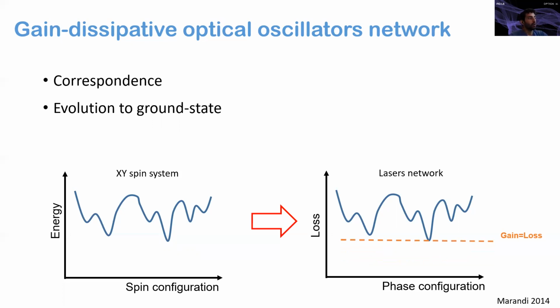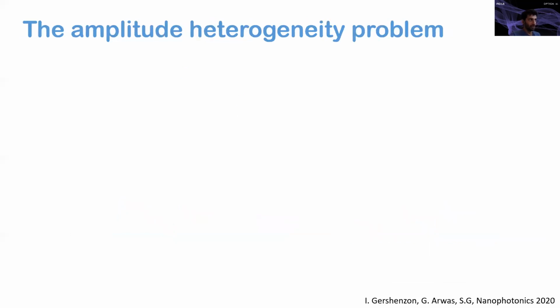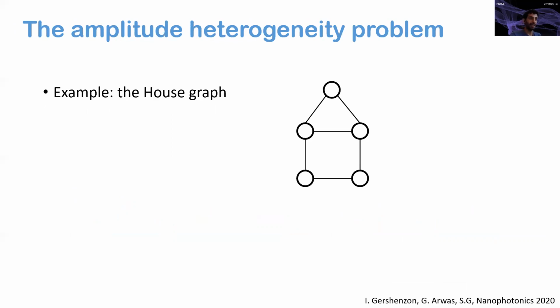So in this work, we show that in a general network of identical lasers, the amplitudes are inherently not uniform. And therefore, the mapping of the laser state to the XY spin minimum breaks, and it breaks most severely near the threshold. But don't worry, we also suggest a solution. To investigate the problem of amplitude heterogeneity on the mapping of the laser state to the XY minimum, we consider a simple laser network that acts as an XY machine and let it solve the house graph.